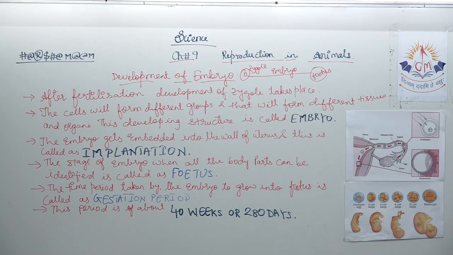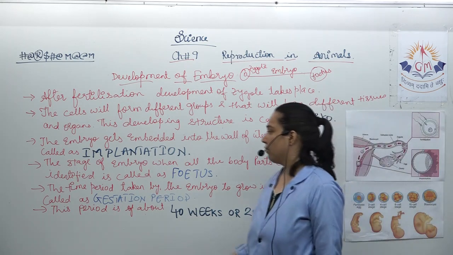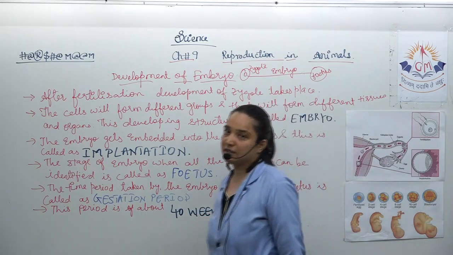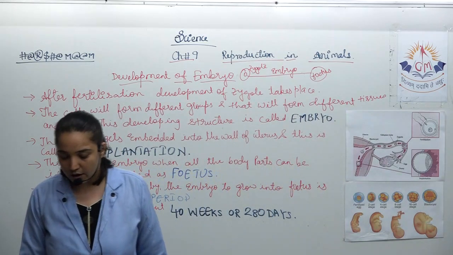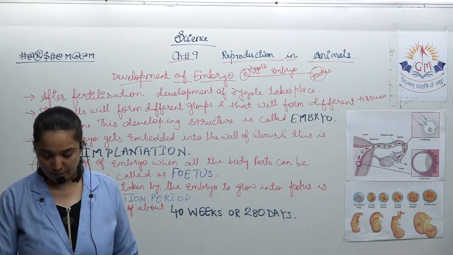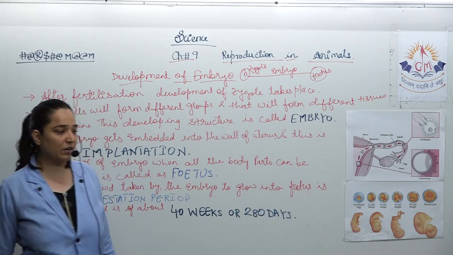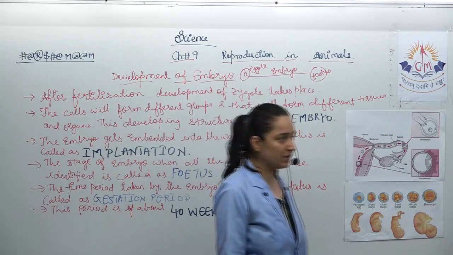And this formation from here to here, how much time does it take? It takes about 40 weeks or 280 days, and that is called as the gestation period. So this is about the development of embryo. Note down the entire content. After that we'll conclude the session.